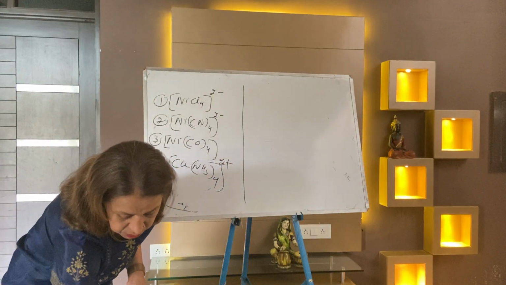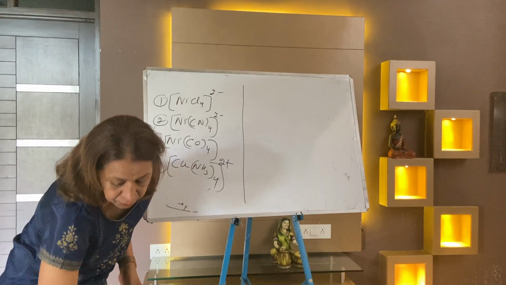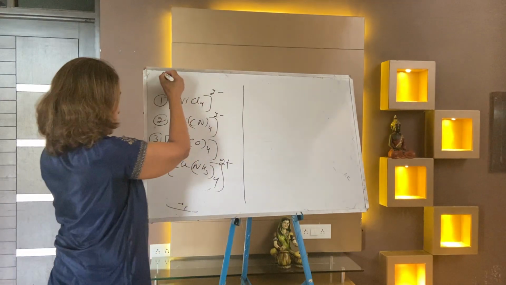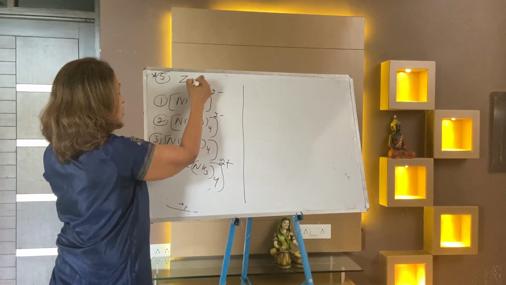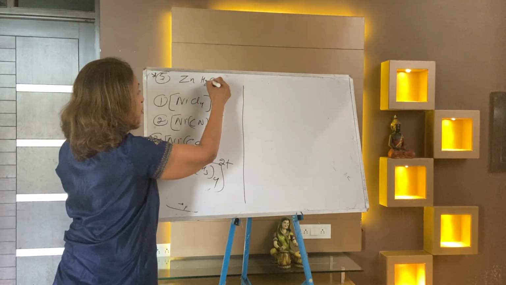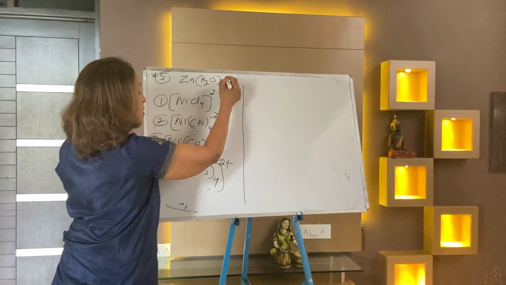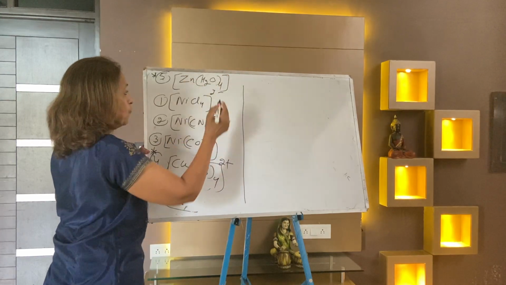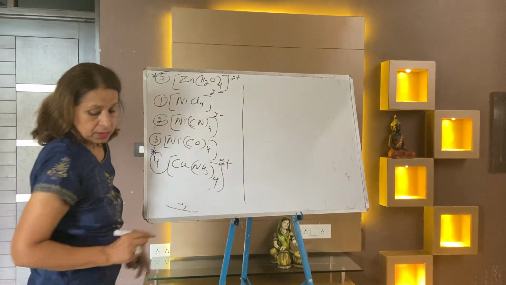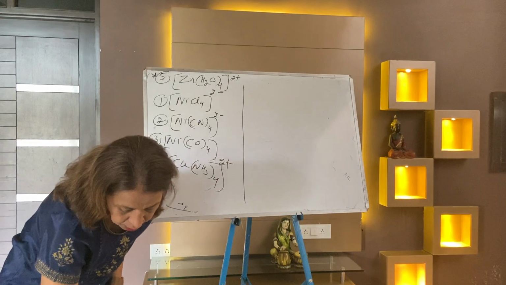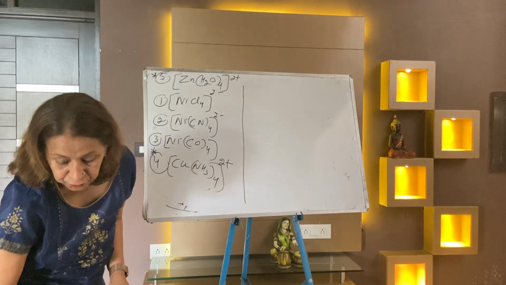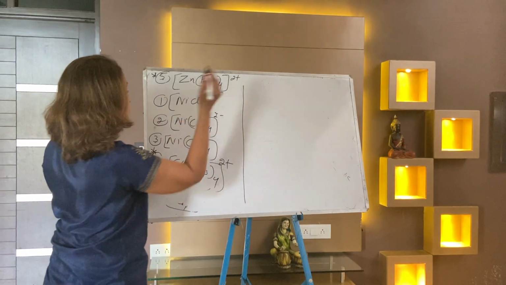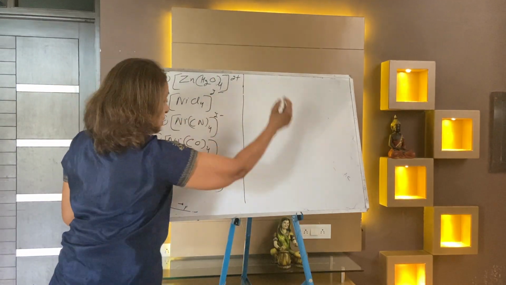Next is zinc water 4. Next you can write number 5, again exceptional, zinc, because zinc is 3d10 totally. It's also sp3. Zn(H2O)4 2+. Next is zinc cyanide 4, Zn(CN)4 2-. Sixth point, you may write the sixth point.